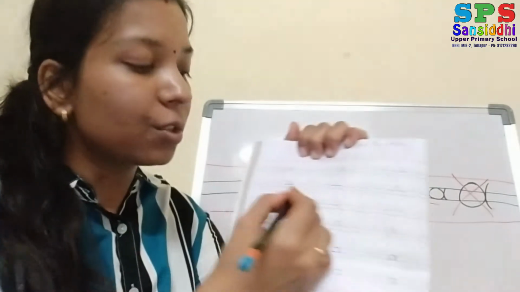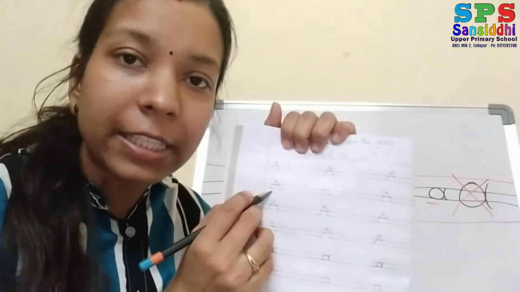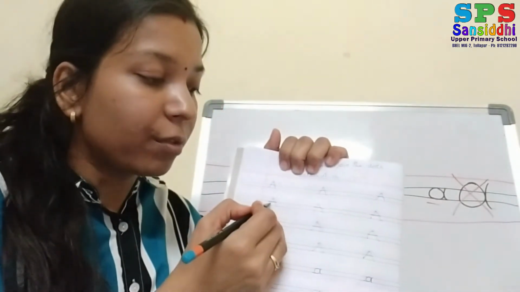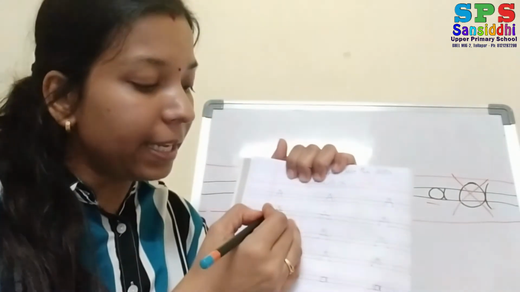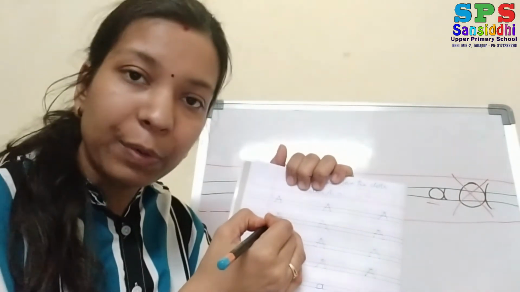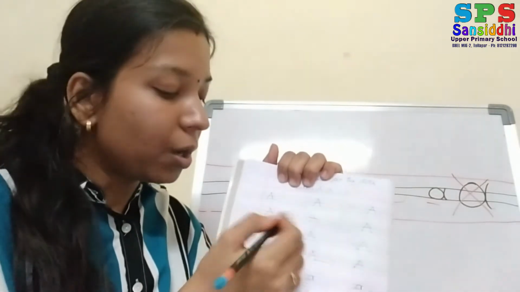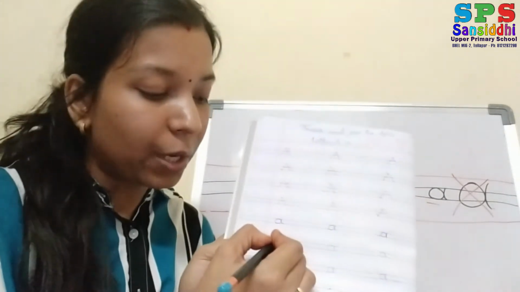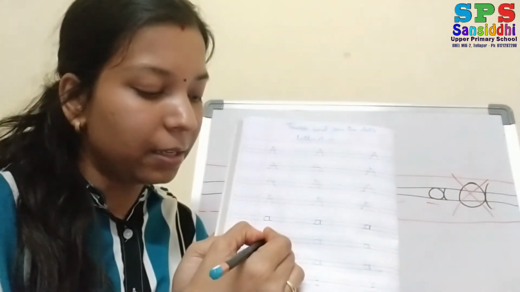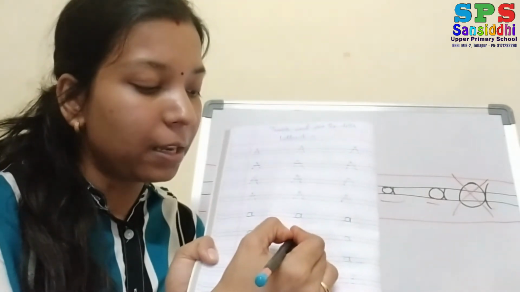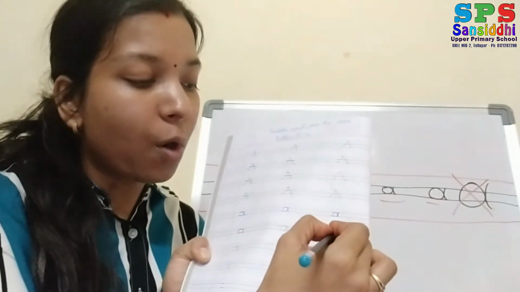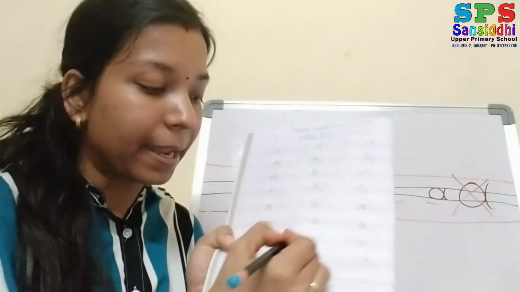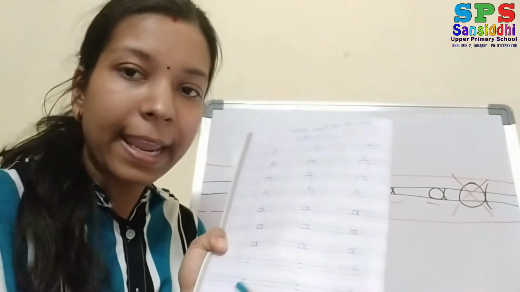Okay, see, this is not coming down. This is not touching the down red line. So you have to write this capital A only from the up red line to the down black line. It should not come out. Okay, now see, now small letter a. You have to trace the dots. Circle, one curve. Small a.